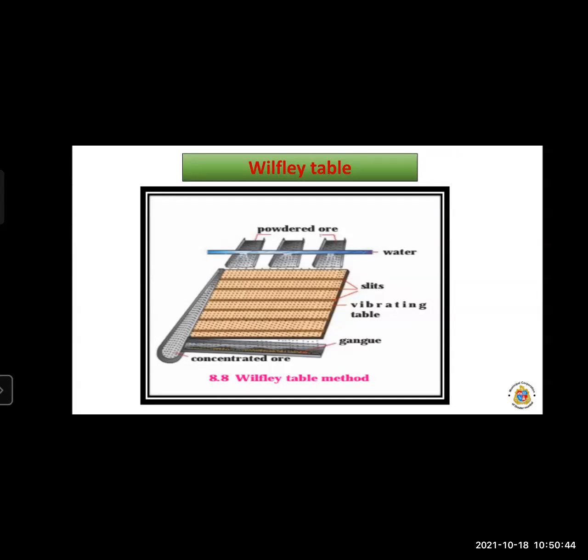The gangue particles are carried away with the flowing water and collected at the bottom. The ore particles get fixed in the slits of the vibrating table between the riffles, so they get separated. This is the Wilfley method.